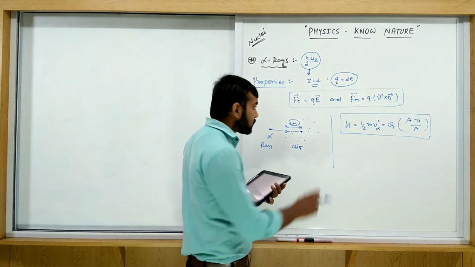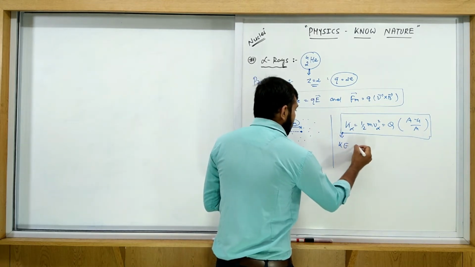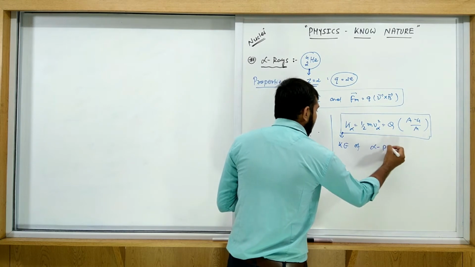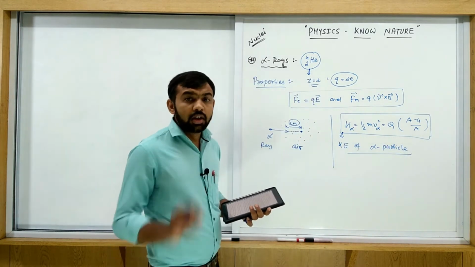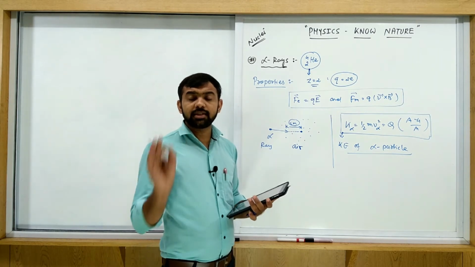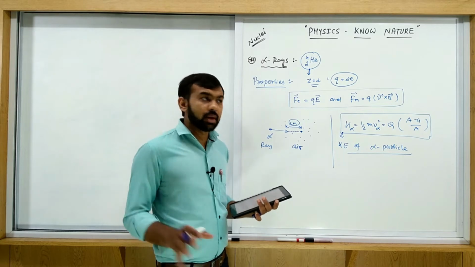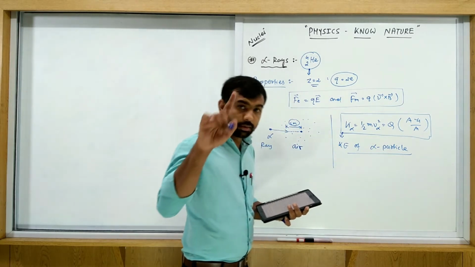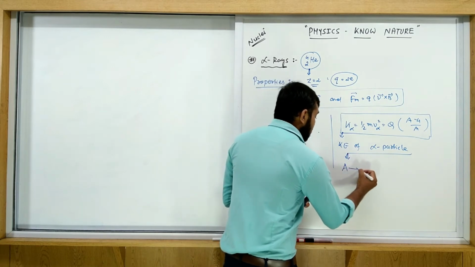Let's see what this actually is. This is the equation of kinetic energy of an alpha particle. Particular decay scheme means what? Particular decay means the parent nucleus does not change. If the parent nucleus is the same, you must remember, we can say that A is the same.